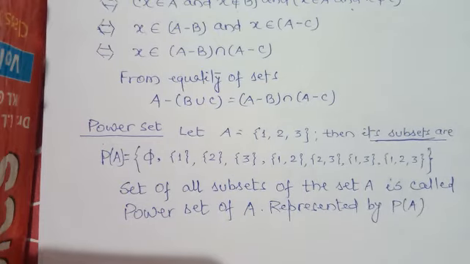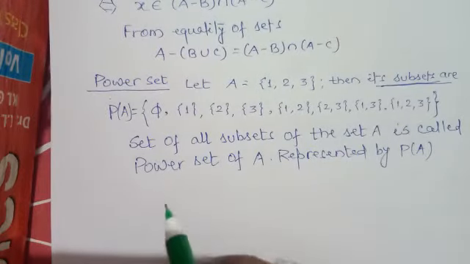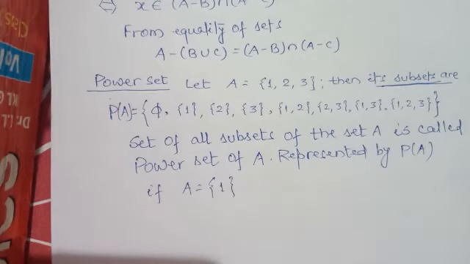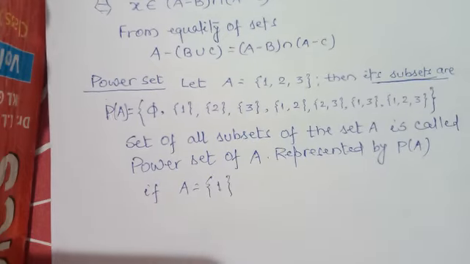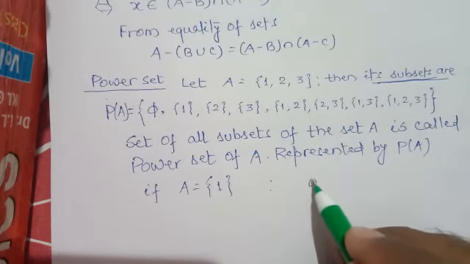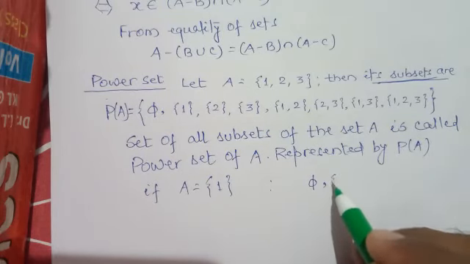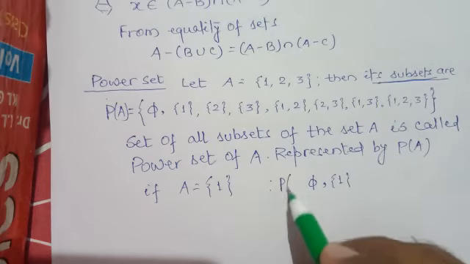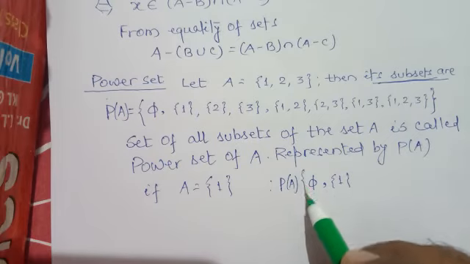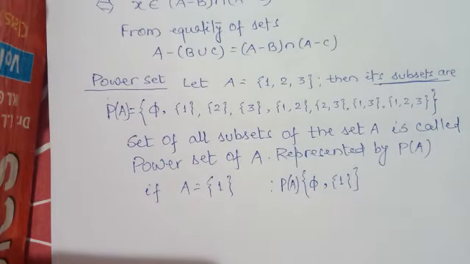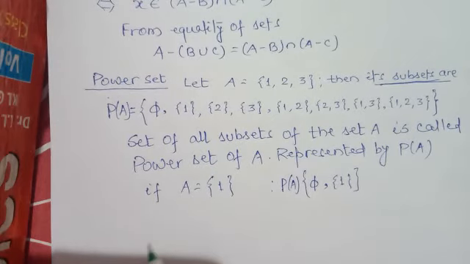See another example. If A equals {1}, then what are its subsets? First write the subsets phi and the whole set {1}. So what is its power set? The power set is the set of all subsets like this. See one more example.